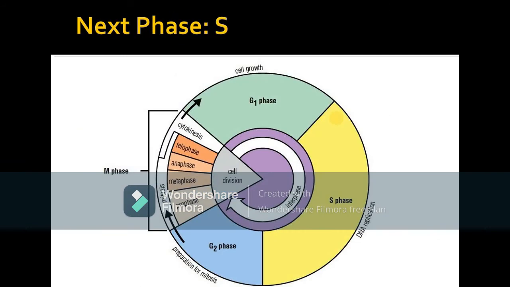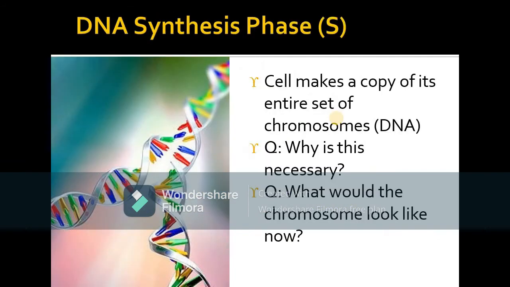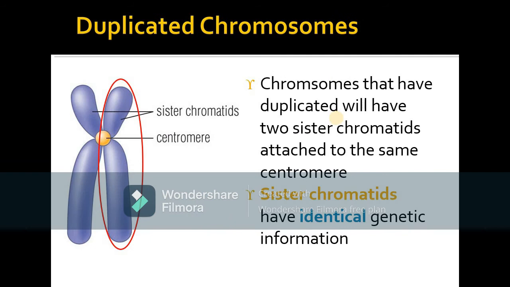The next phase is the S phase. What is actually the S phase? In the S phase, the cell makes a copy of its entire set of chromosomes. It will make the whole copy, and why is it necessary? Because it is making the copies and it is helping the DNA to divide, right? And what would the chromosomes look like now? You can see that the chromosome is duplicated now, right?